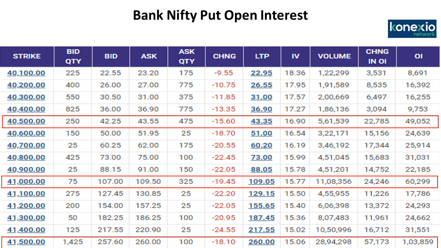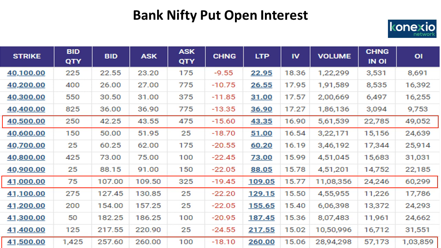Looking at this call and put data of Bank Nifty, we feel that the primary trend is still positive. Any dips should be used as a buying opportunity, and next week we are expecting a breakout of the falling candle which we have discussed on the Bank Nifty daily chart. Overall, looking at the charts and derivative data of Nifty and Bank Nifty, we feel that the trend is positive. Any dips should be used as a buying opportunity, and one should be long. One should avoid going short at these levels.